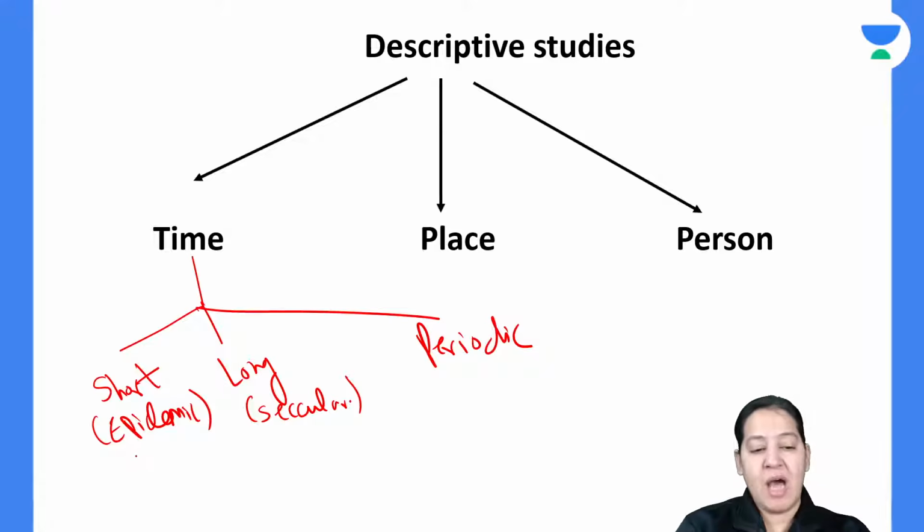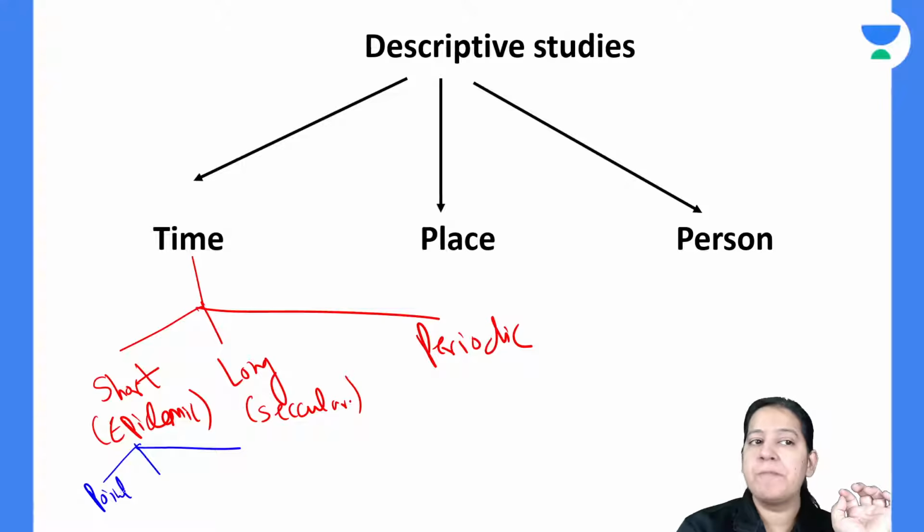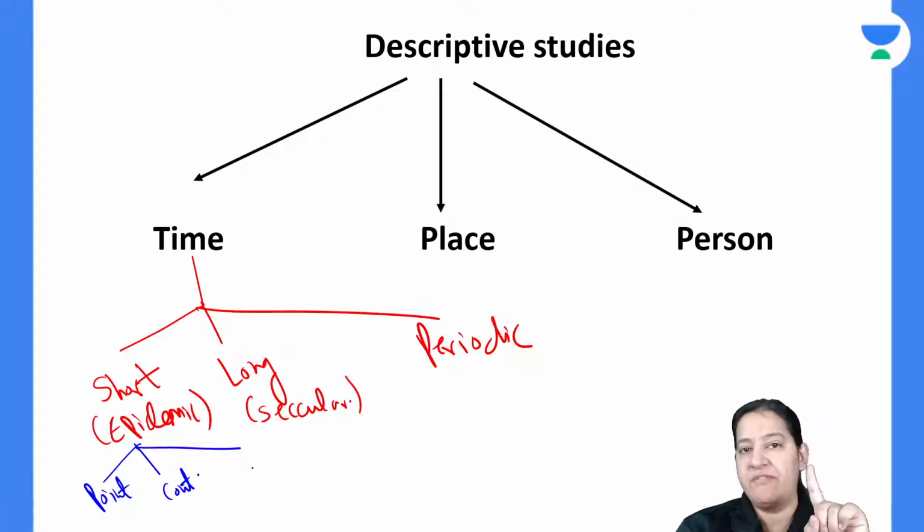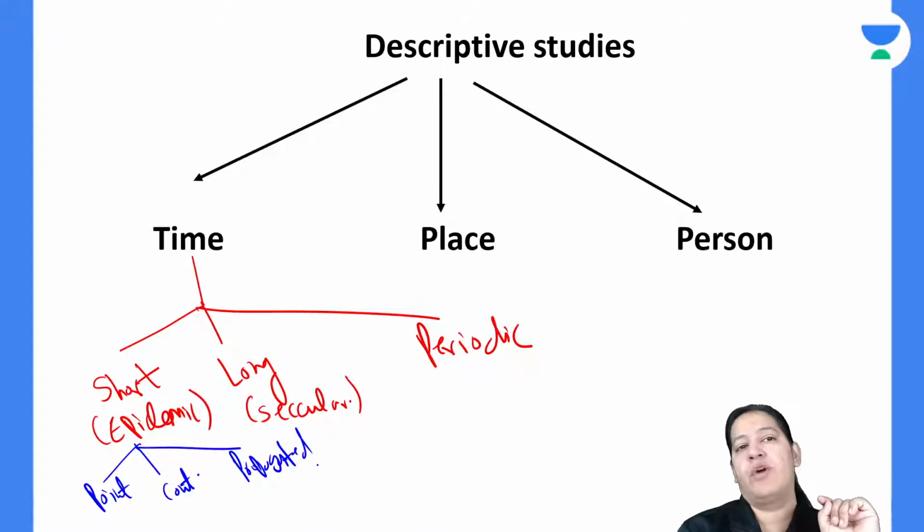Short-term fluctuations are of 3 types. We have covered it yesterday. Point source or single source is the first one. Continuous source is the second one. And the third one is propagated. We have seen the examples of each of them.